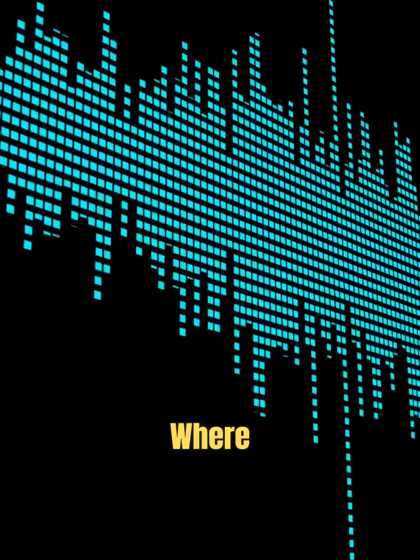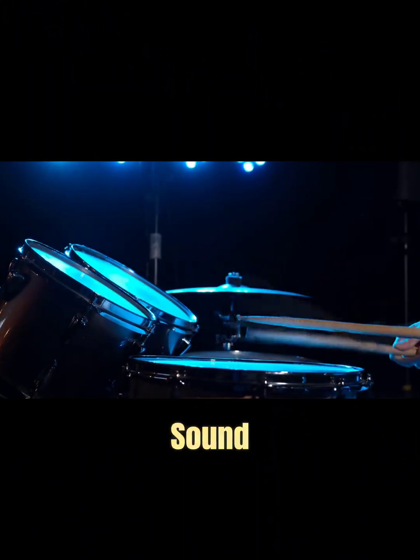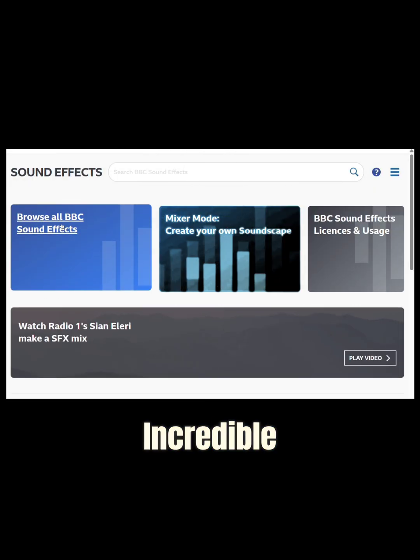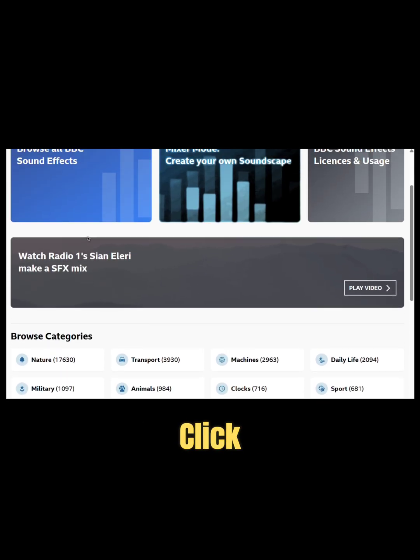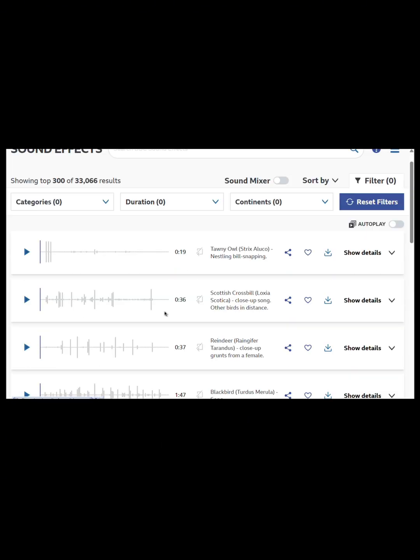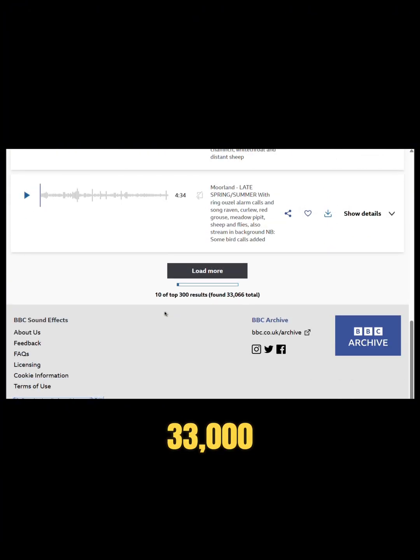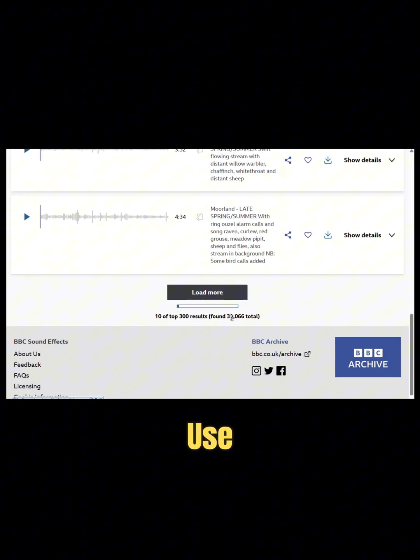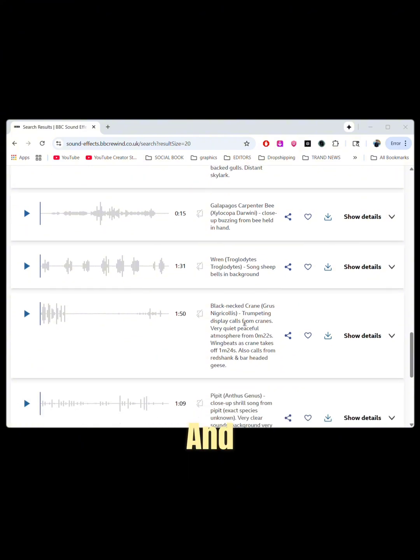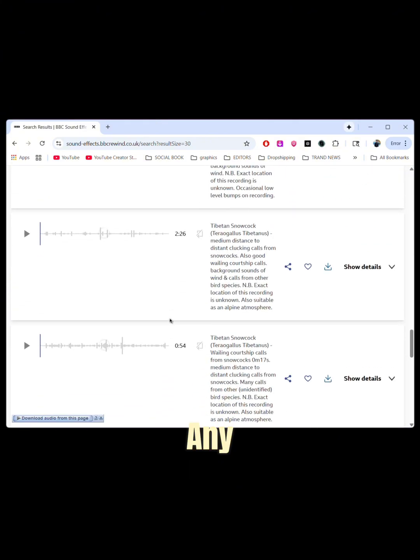I'm going to show you where to find thousands of high-quality free sound effects for your projects. First, head over to this incredible sound library. Okay, let's click on Browse All Sound Effects. As you can see, there are over 33,000 sound effects available for you to use. You can scroll through the huge list and press the play button to preview any sound.